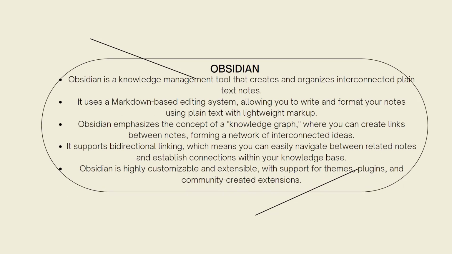So Obsidian is a knowledge management tool that creates and organizes interconnected plain notes. It uses a Markdown-based editing system, allowing you to write and format your notes using plain text with lightweight markup. Obsidian emphasizes the concept of a knowledge graph where you can create links between nodes, forming a network of interconnected ideas.